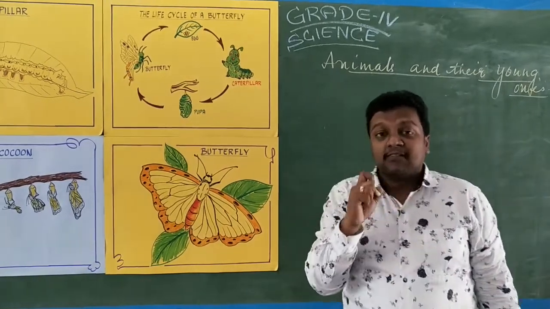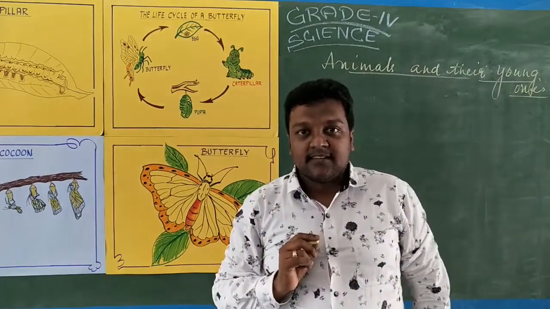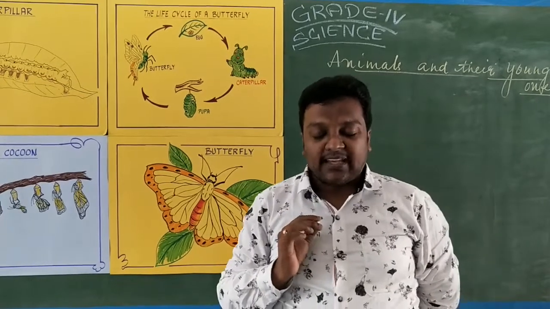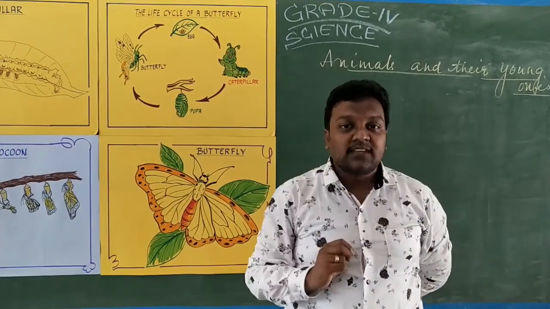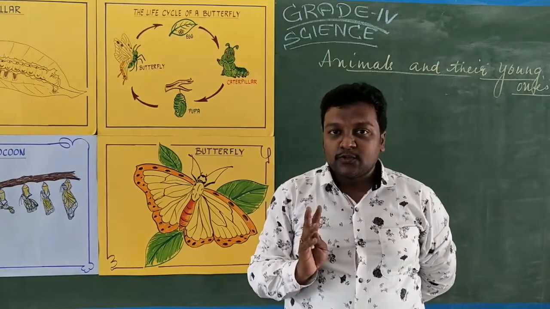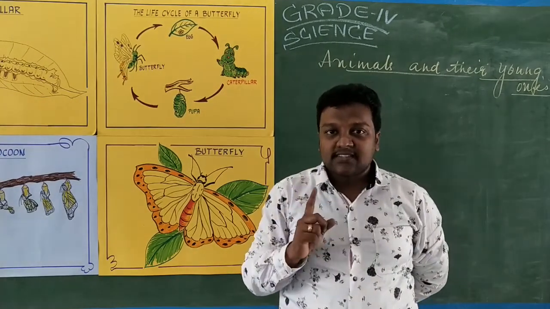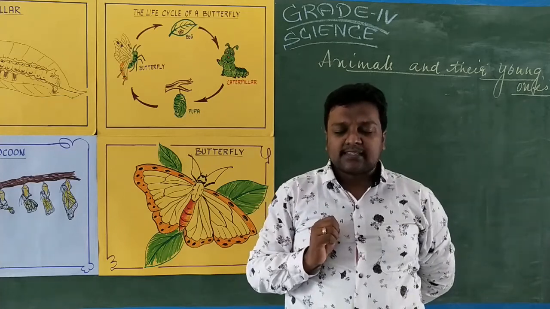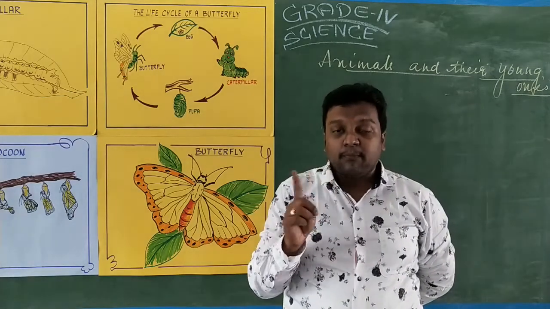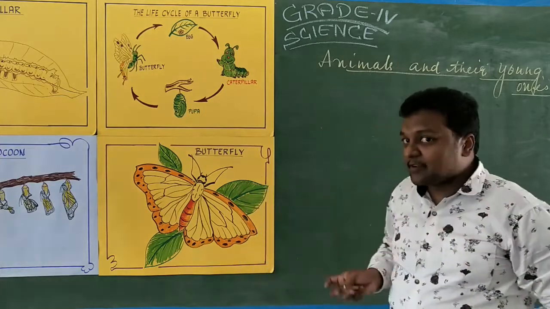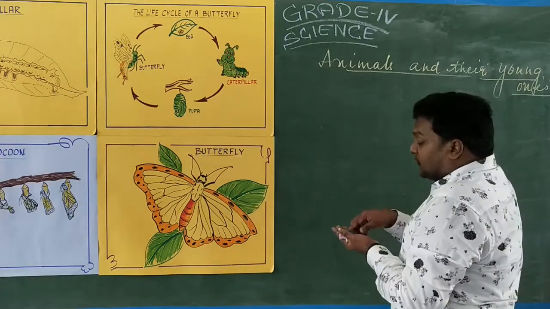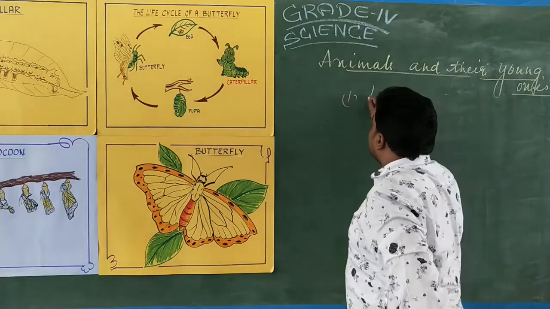See, children, you close your eyes. When the eyes are open, you can see two things in the world. What are those two things that you can see around you?